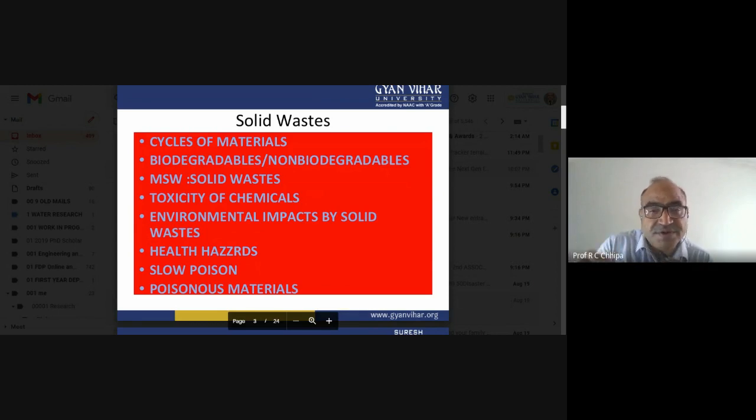So it is a slow poison and poisonous material. Slow poison, why? Because if that particular solid waste is burned, it definitely becomes poison in the atmosphere because it has adverse effects. There are also occupational health hazards, because during processing different poisons are generated, and definitely the survival of human beings will be most affected.